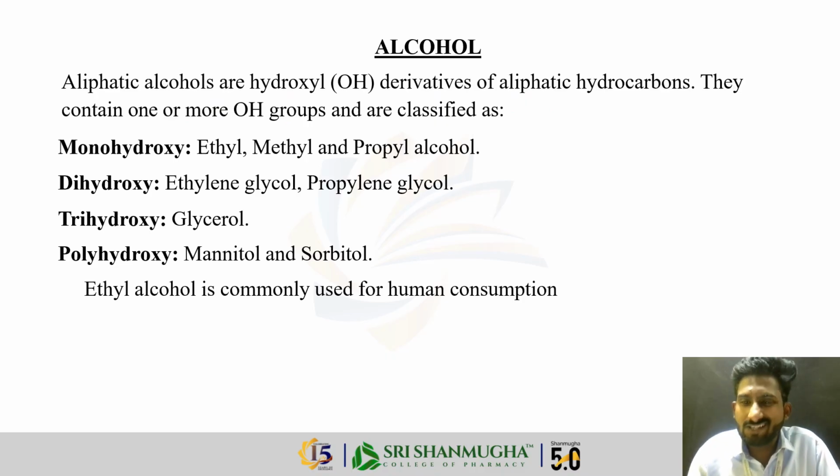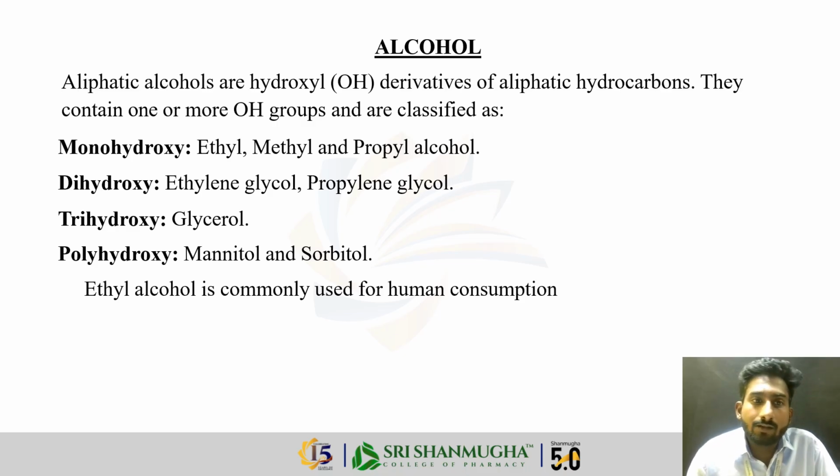First of all, what is alcohol? Alcohols are aliphatic hydroxyl group derivatives present in aliphatic hydrocarbons. They contain one or more hydroxyl groups in the aliphatic hydrocarbon. Based on the number of hydroxyl groups, they are classified into four categories. First one is monohydroxy. By name, monohydroxy means one OH group is present in the particular alcohol.